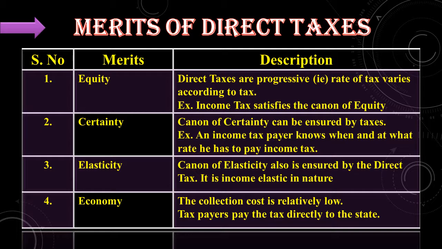Direct tax is income elastic in nature. That is, as the income level increases, the tax revenue to the government also increases. This is called elasticity.